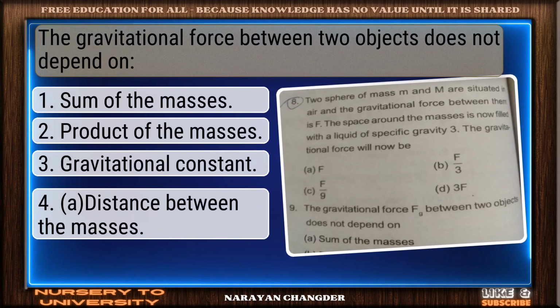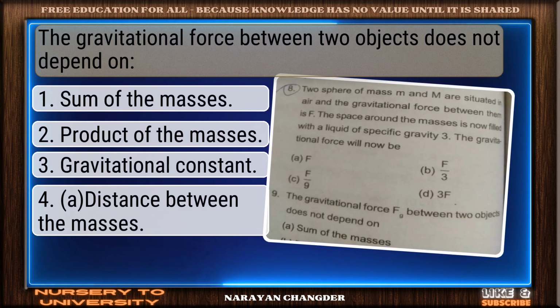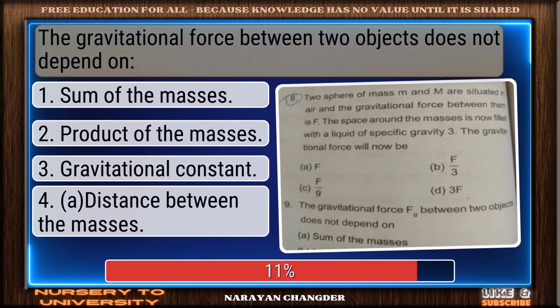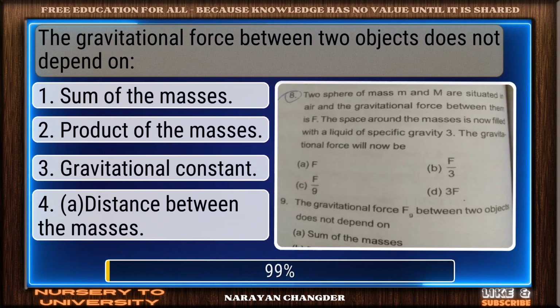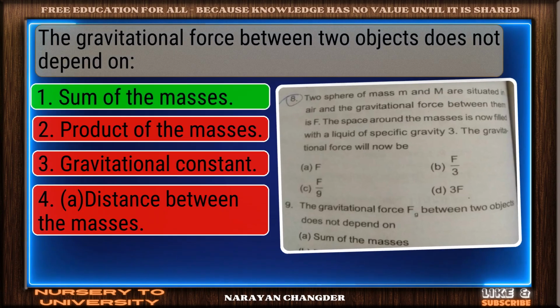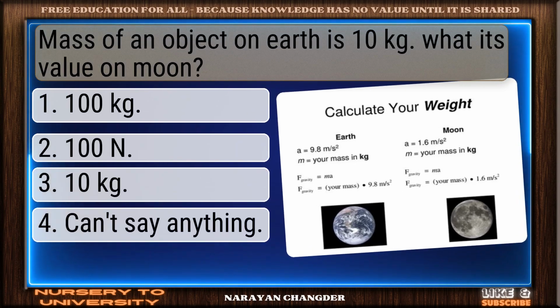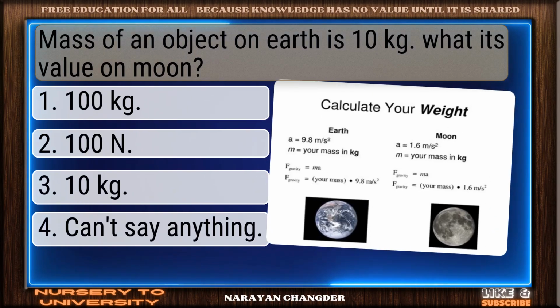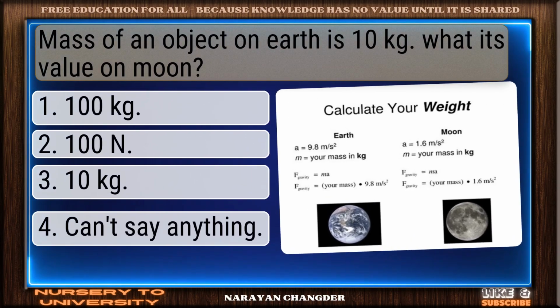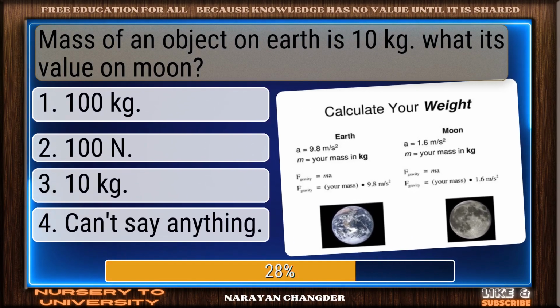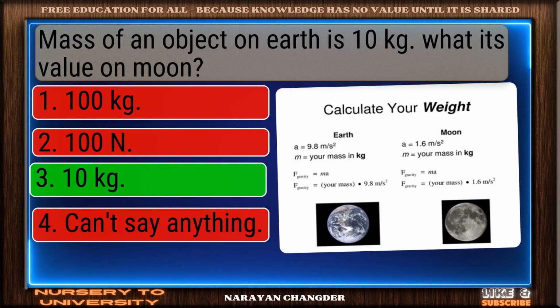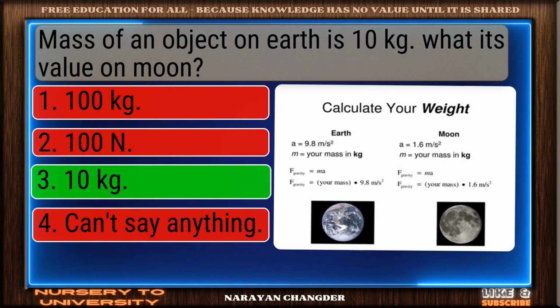Question number 67. The gravitational force between two objects does not depend on. Great job. Sum of the masses is the accurate answer. Question number 68. Mass of an object on Earth is 10 kg. What is its value on Moon? Perfect. 10 kg is the correct choice.